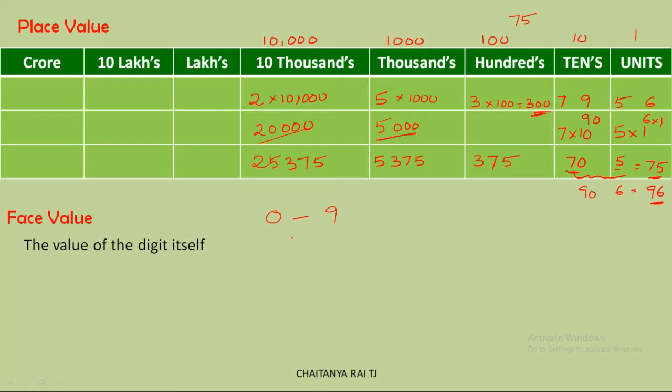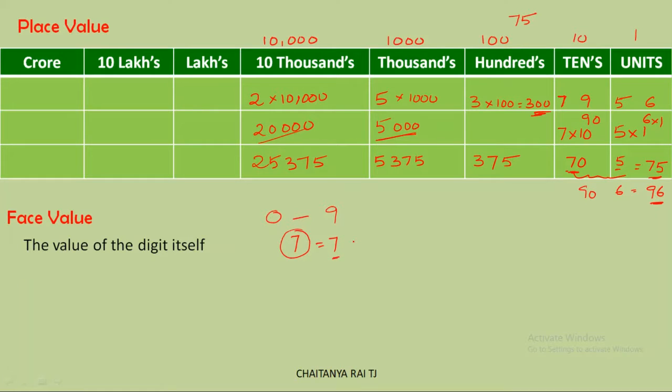If I take a digit 7, the face value of the 7 is always 7, irrespective of the place we are writing it in. Whatever place we choose, the face value will remain the value of the digit itself.